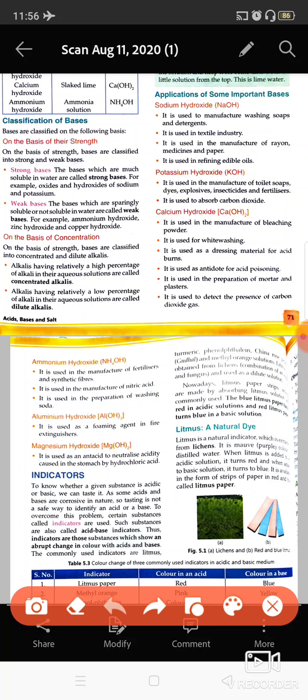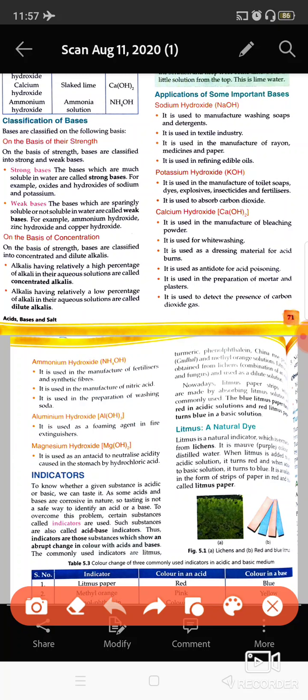Then aluminium hydroxide, Al(OH)3, is used in fire extinguishers. You have seen in your school some fire cylinders kept there. Those are known as fire extinguishers, in which this base is filled. It helps in putting off the fire. And